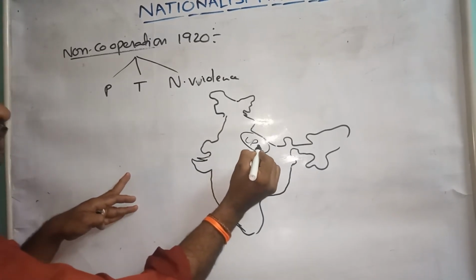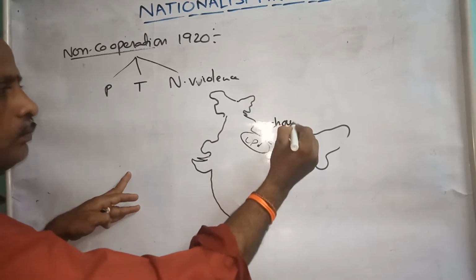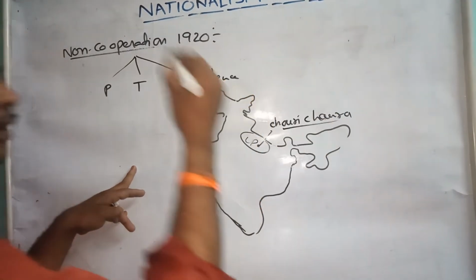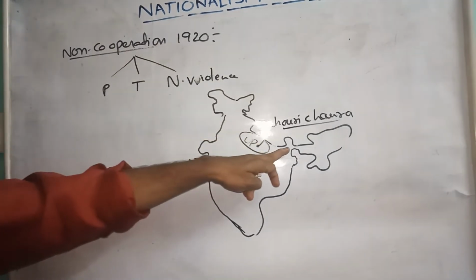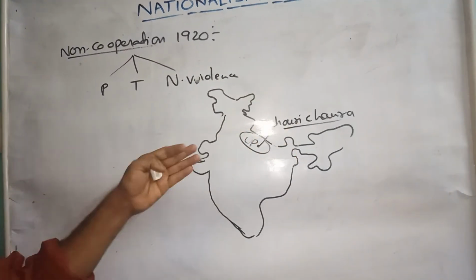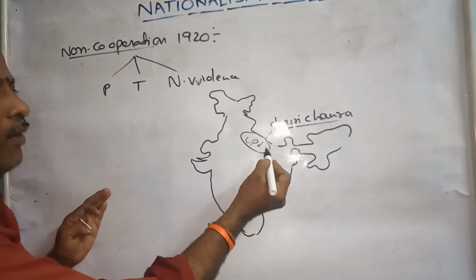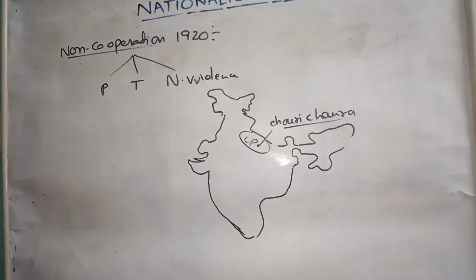The non-cooperation movement leaders reached the village Chauri Chaura along with Gandhiji.